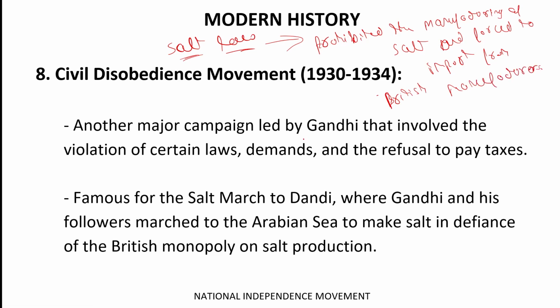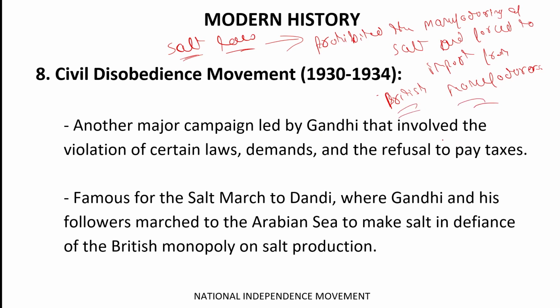So the Britishers introduced the salt law, in which they prohibited the processing and manufacturing of salt in India, and they were forcing the Indians to buy imported salt made by British manufacturers.